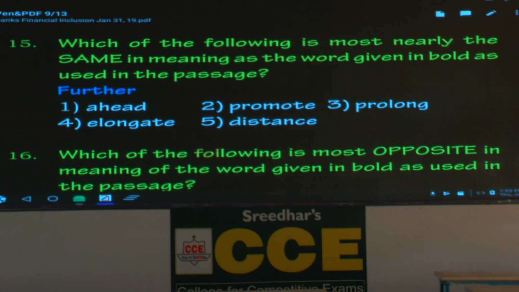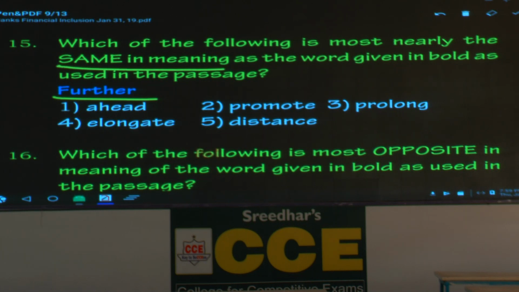Similar in meaning or same in meaning, what is the word? Further. It has been used twice. Further inclusion. Further inclusion means what? More or less? More. Then what is the first option? Ahead. Is it relevant here? Promote. Promote results in what? More or less?